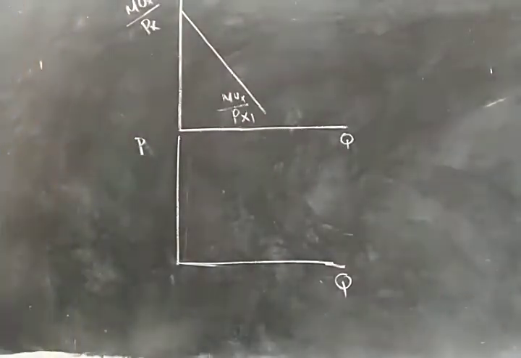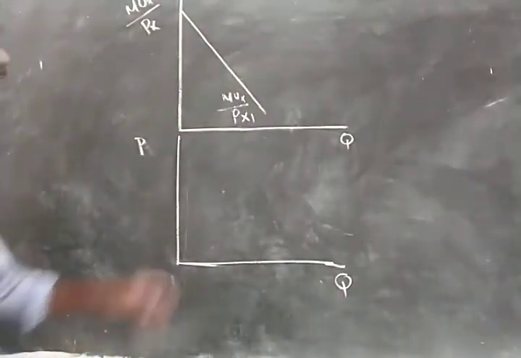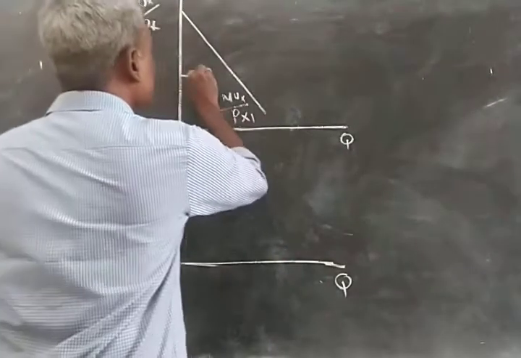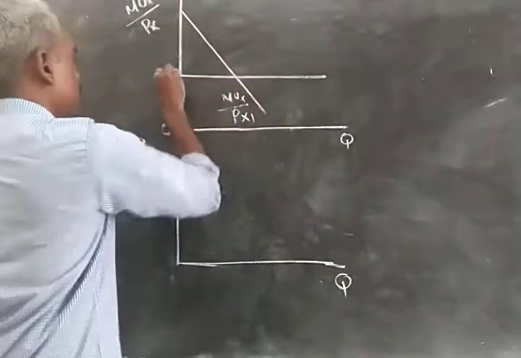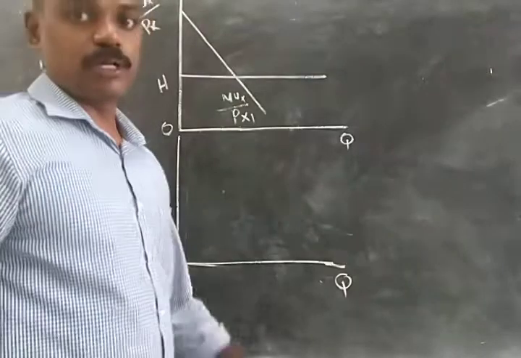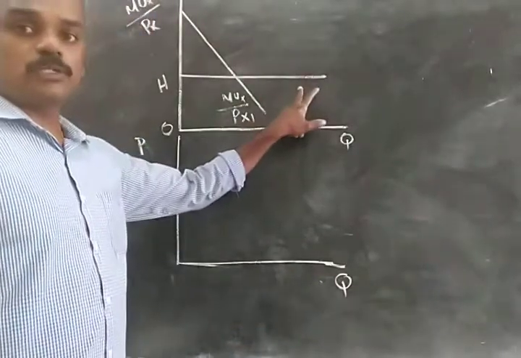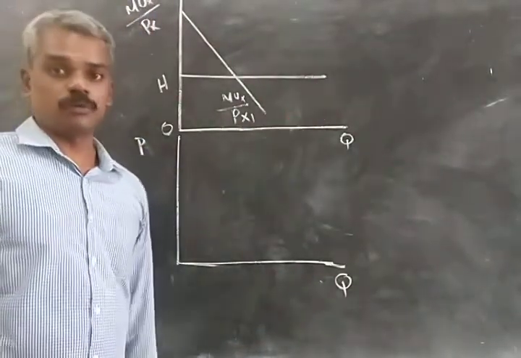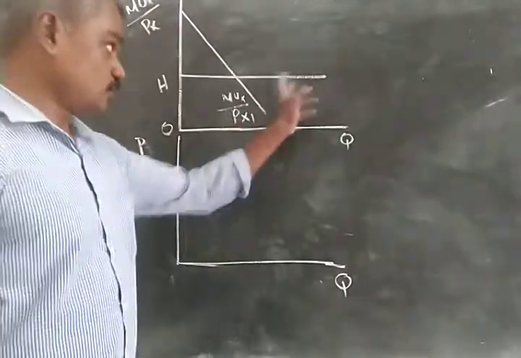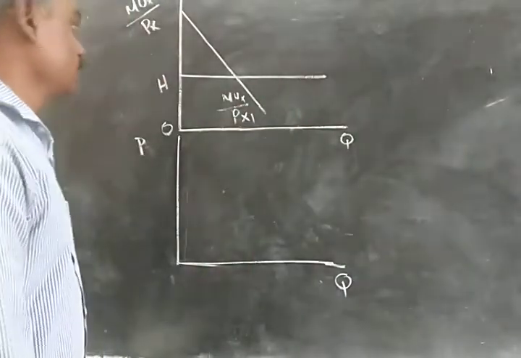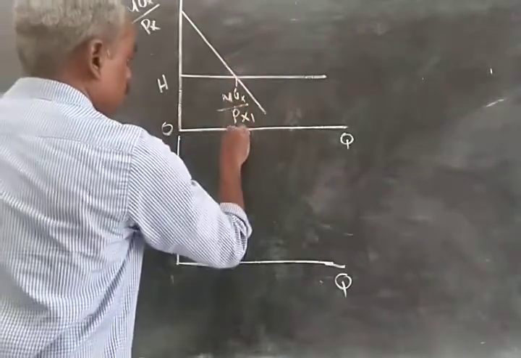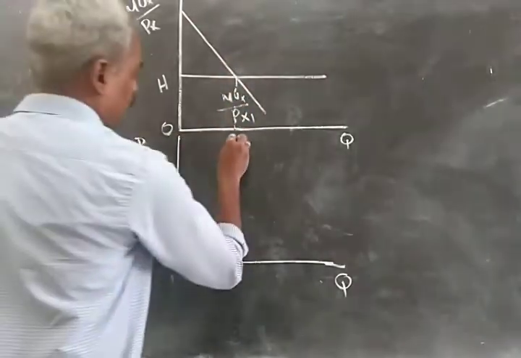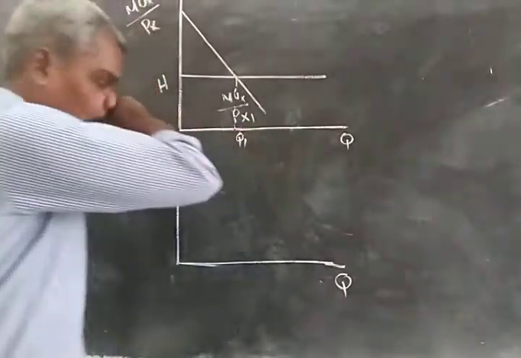PX1. So this is a particular situation, and this shows the constant marginal utility of money. This straight line shows that marginal utility of money is the same throughout. This is the equilibrium point of the consumer, where he consumes a certain quantity, for example, Q1 of X.